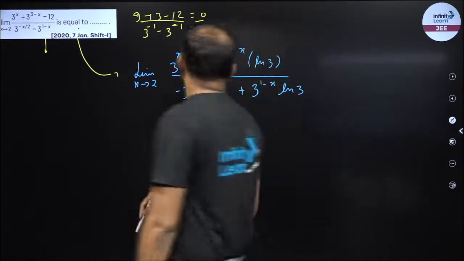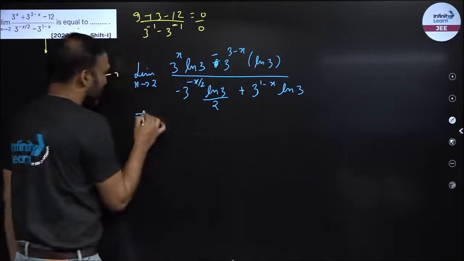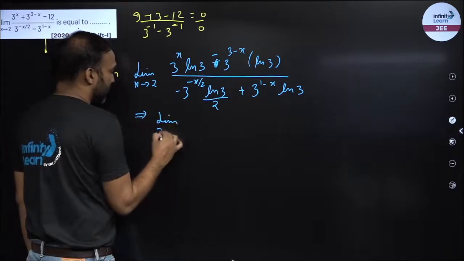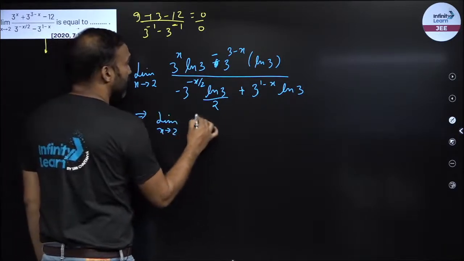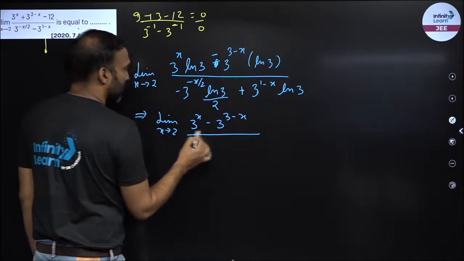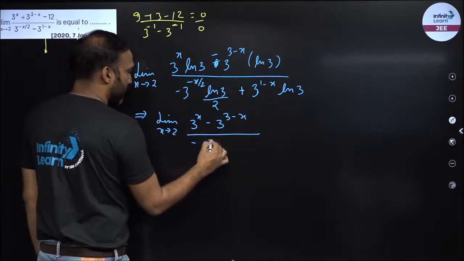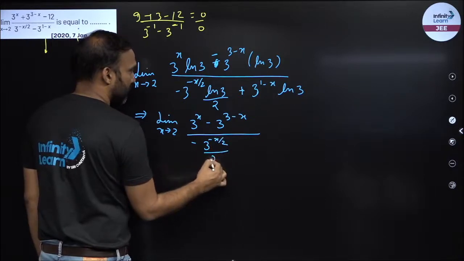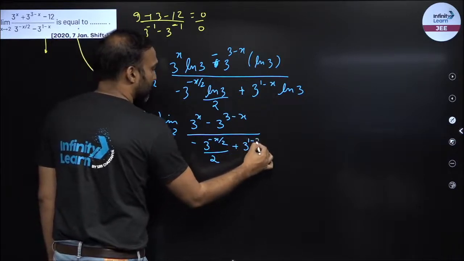So now ln 3 will cancel out and we are left with limit x tending to 2, 3 raised to power x minus 3 raised to power 3 minus x upon minus 3 raised to power minus x by 2 upon 2 plus 3 raised to power 1 minus x.